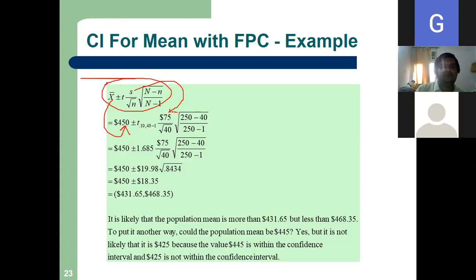We know n. What is our sample size, small n? 40. What is our capital N, the population size? 250. And we know everything except the t value. We don't know the t.